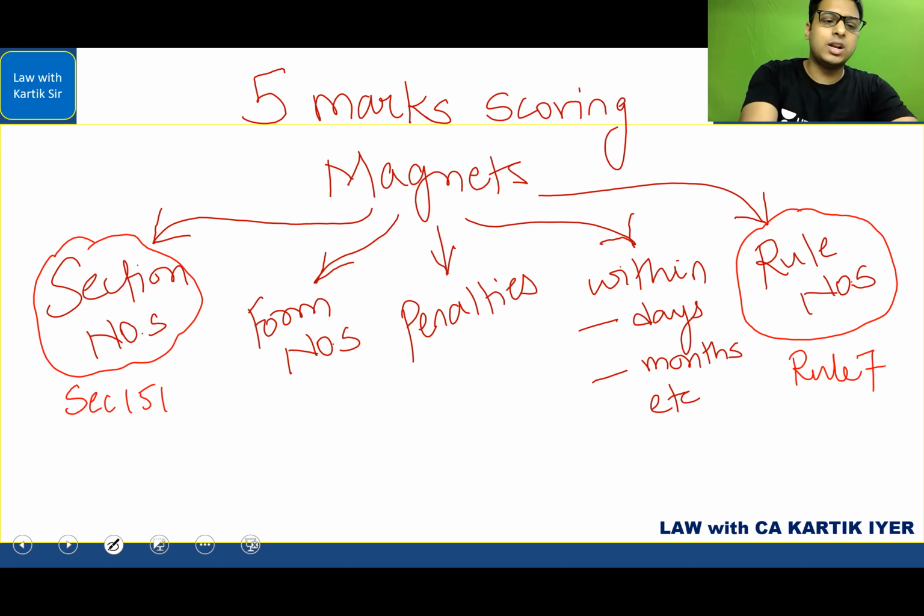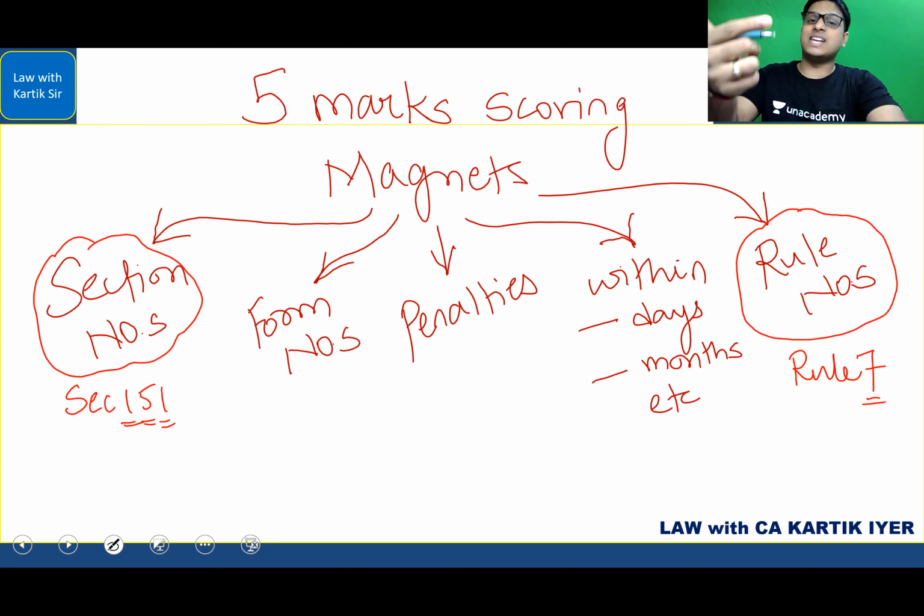How do you remember? It is simple. Do 1 plus 5 plus 1 and you will get 7. That's how you remember it. So simple, you can easily remember the rule number. There is another section in CA Inter, so I'll teach you that. In relation to postal ballot, it is section number 110.